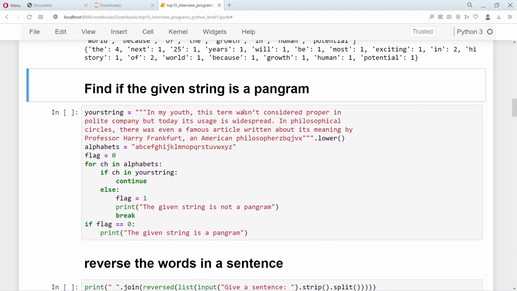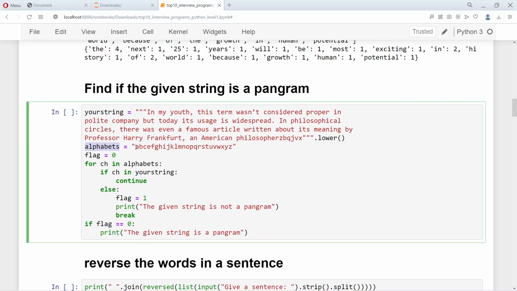The other thing that is very interesting is to find if the given string is a pangram. So basically you want to find out if all the characters are appearing in the string. So you have these alphabets, all the 26 alphabets, and you check whether each is present in the string.